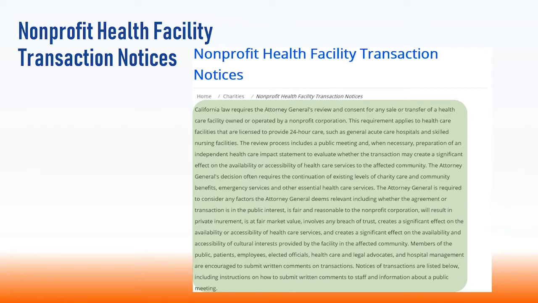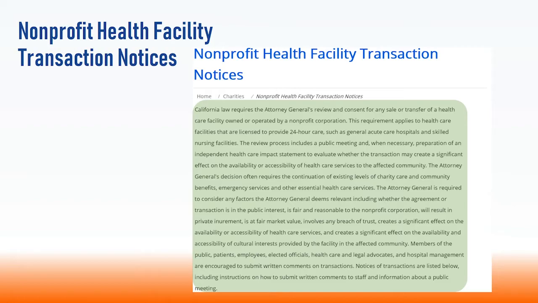This review process includes a public meeting and, when necessary, preparation of an independent healthcare impact statement to evaluate whether the transaction may create a significant effect on the availability or accessibility of healthcare services to the affected community.